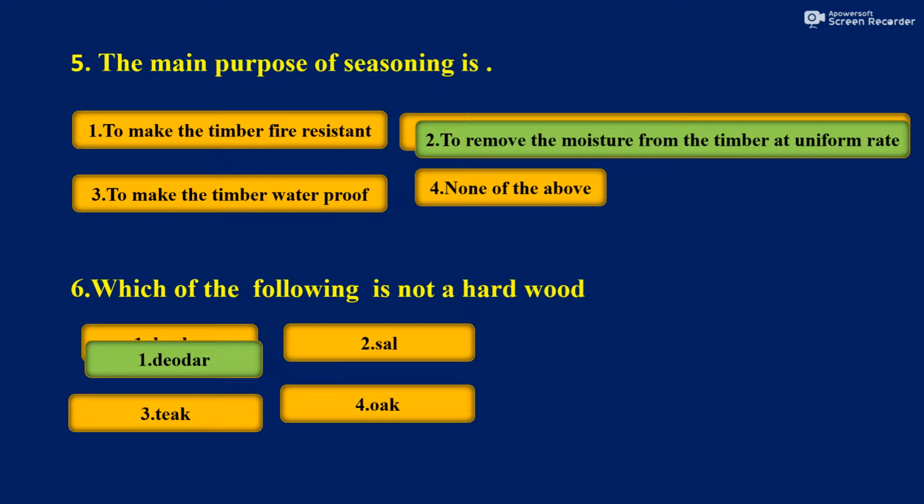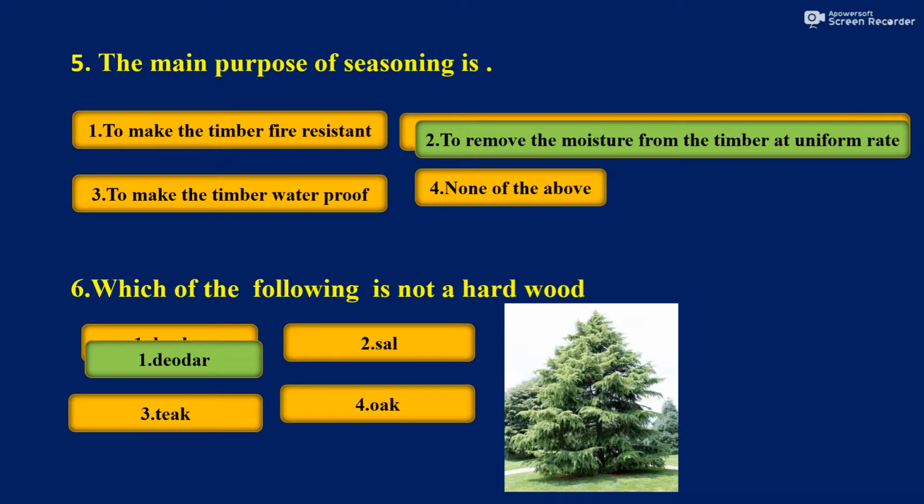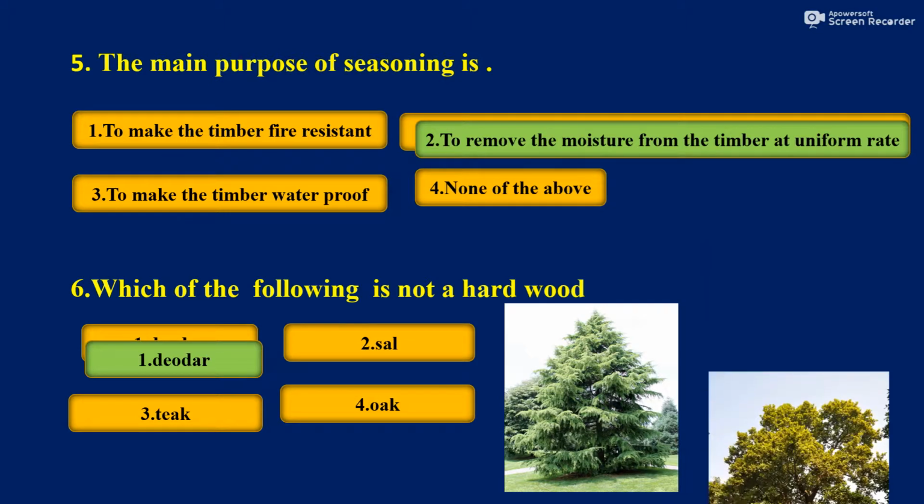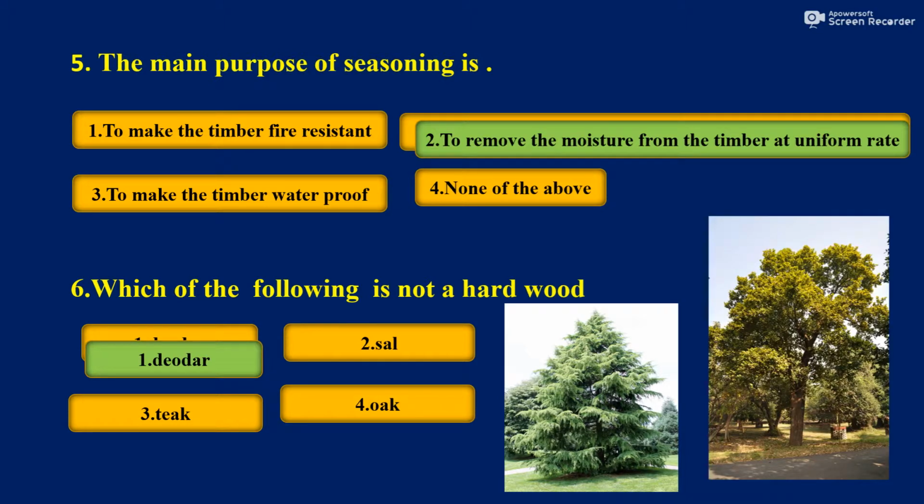So we'll see the picture also. This is the deodar tree. And I'll show one of the examples of the other. So this is sal, which is somewhat strong, a hardwood. So which is not a hardwood is deodar. So moving to the next question.